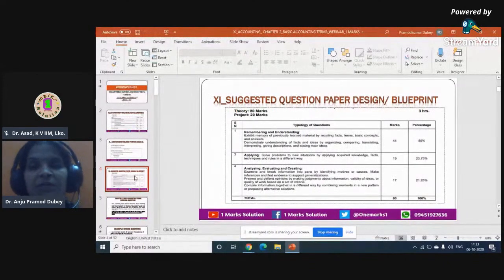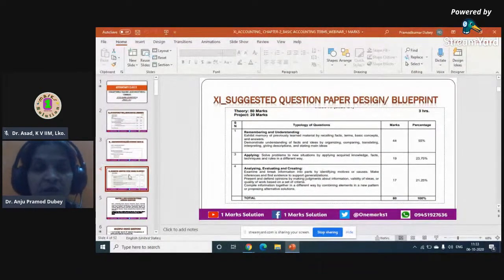Then we have the blueprint for the question paper that is to be set up accordingly. 55 percent of the total 80 marks is given to remembrance and understanding questions. Then 23.75 percent is given to application based questions, and finally 21.25 percent is given to analysis and evaluating questions.